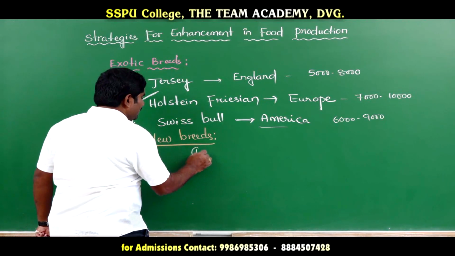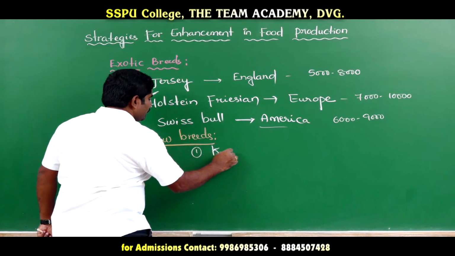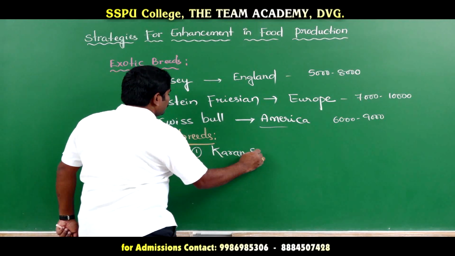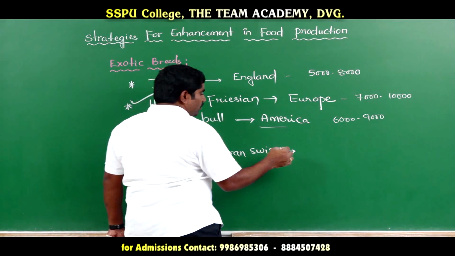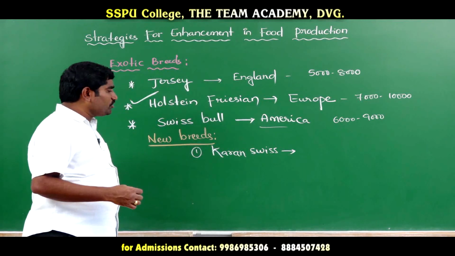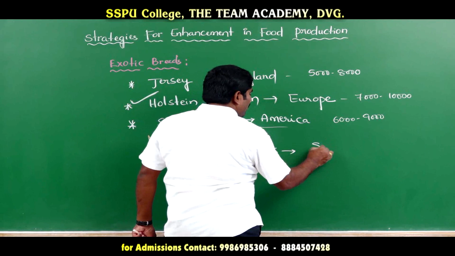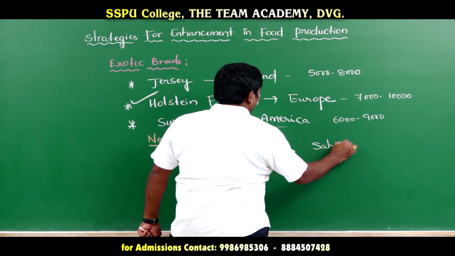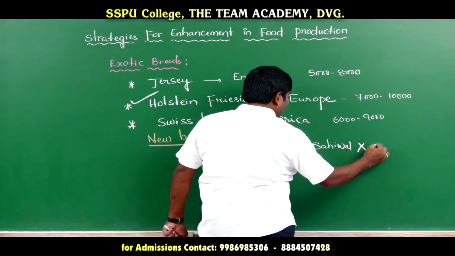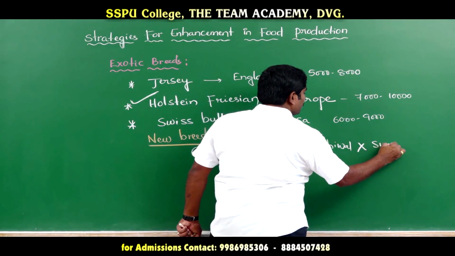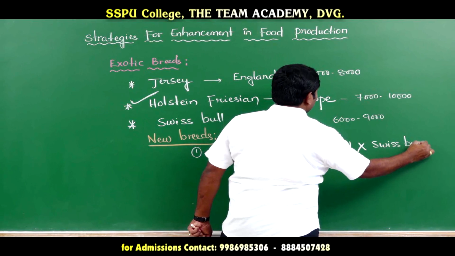The first one is Currant Swiss. The Currant Swiss is produced due to the cross between Sahiwal and Swiss bull. Sahiwal is crossed with Swiss bull.